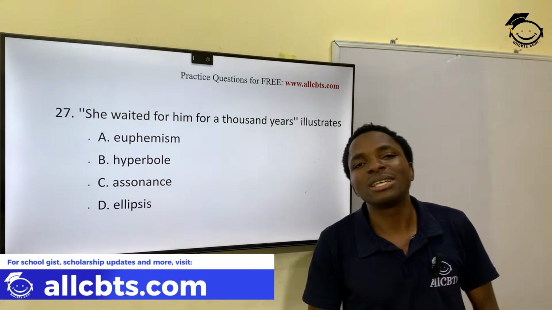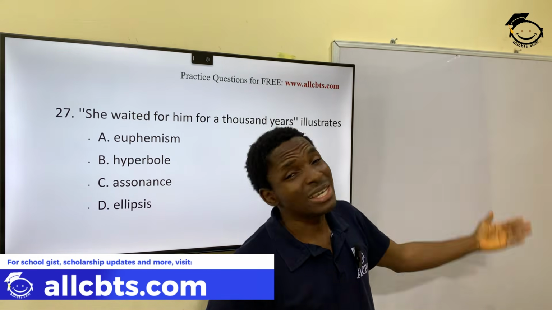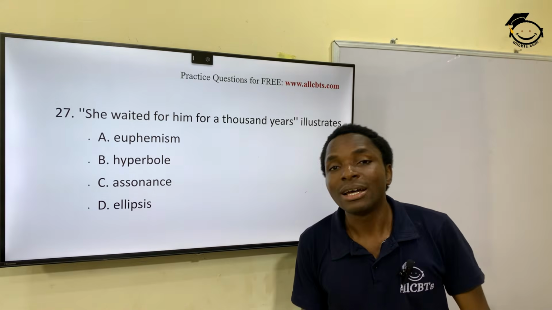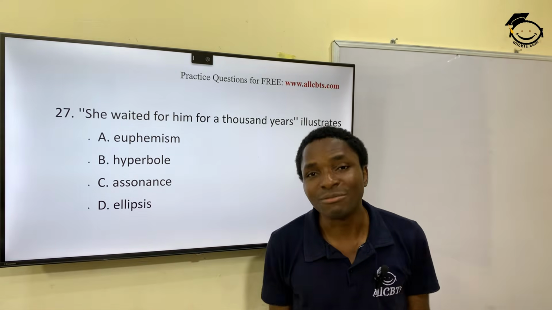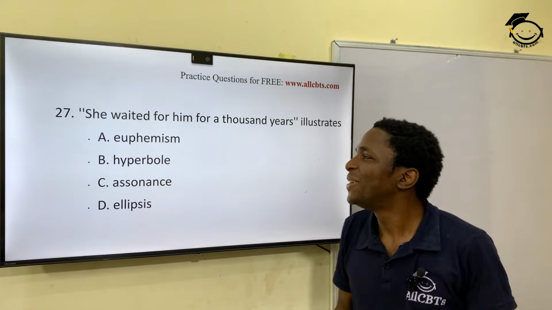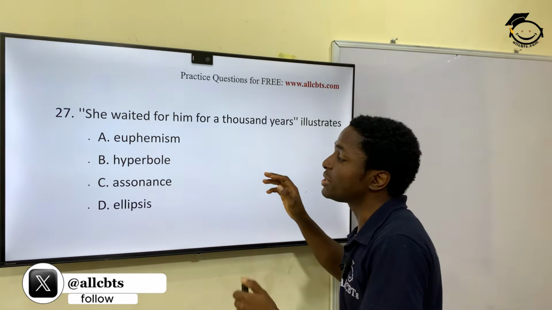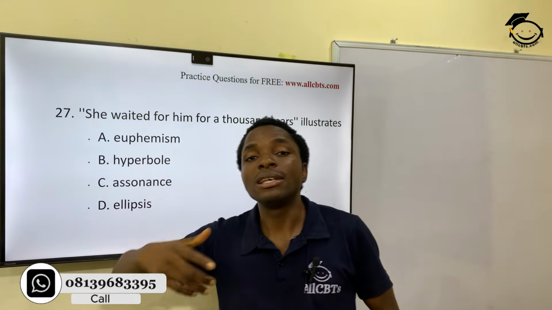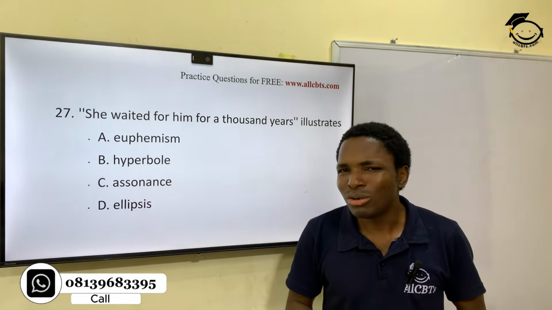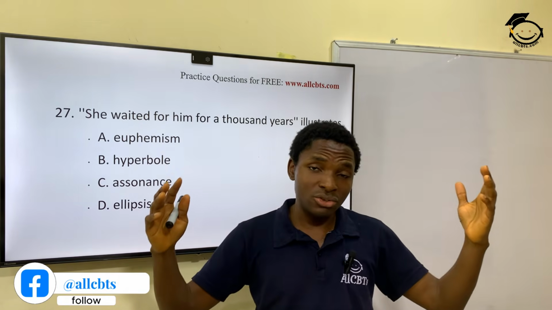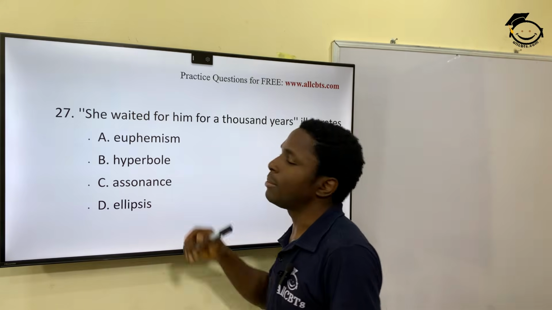For instance, like someone saying, I've been waiting here for donkey years. Meaning, man, we have waited, sir. We've been waiting for you. Alright, so she waited for him donkey years or 1,000 years, just simply anything that has this exaggeration, or tall, just anything that is so exaggerated in nature is hyperbolic.